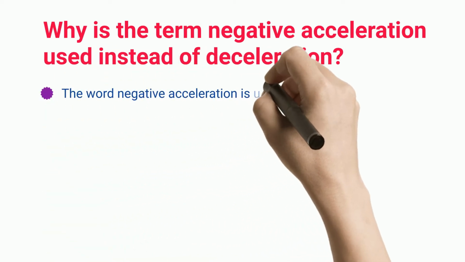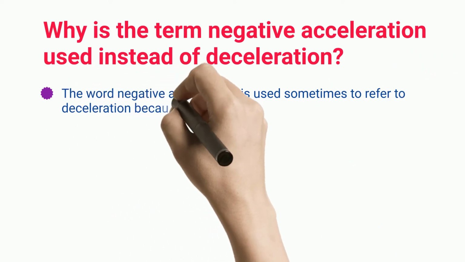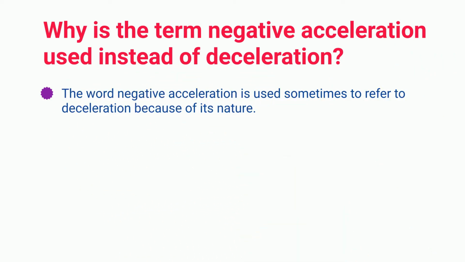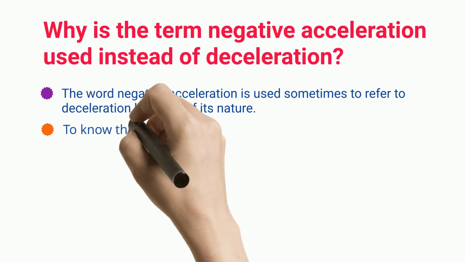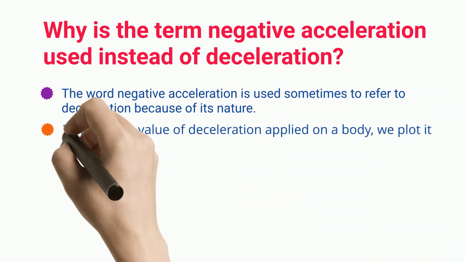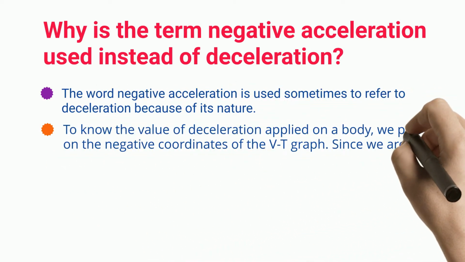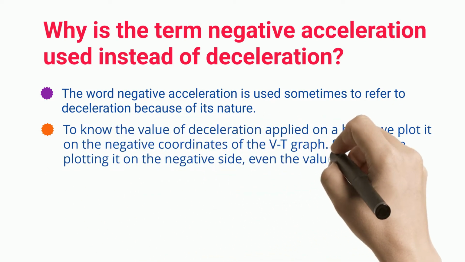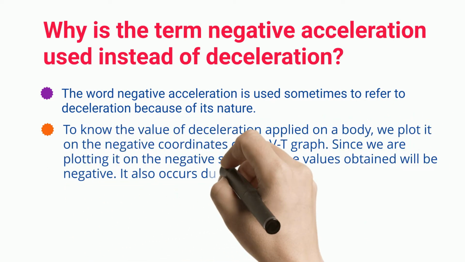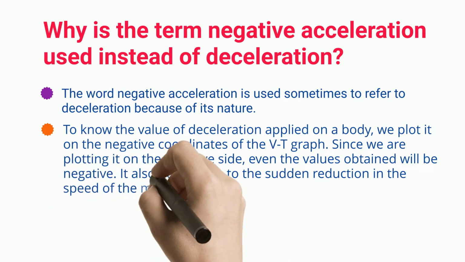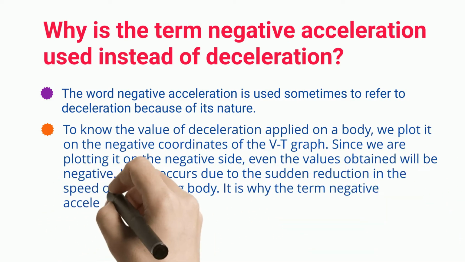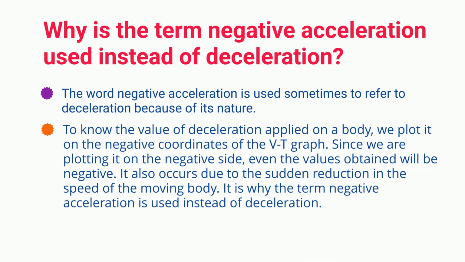The word negative acceleration is used sometimes to refer to deceleration because of its nature. To know the value of deceleration applied on a body, we plot it on the negative coordinates of the VT graph. Since we are plotting it on the negative side, even the values obtained will be negative. It also occurs due to the sudden reduction in the speed of the moving body. It is why the term negative acceleration is used instead of deceleration.